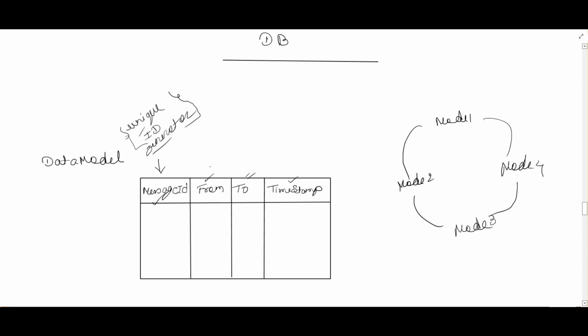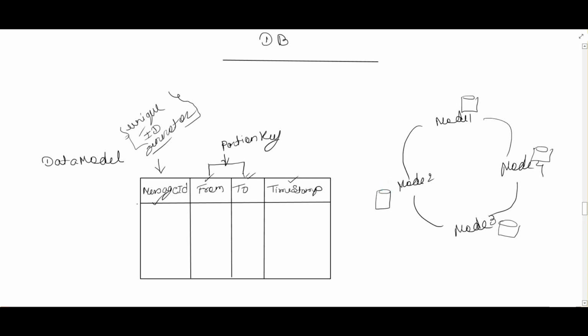If we combine from and to together, that will be our partition key, and that partition key will be used to store the data on these nodes in the NoSQL DB.